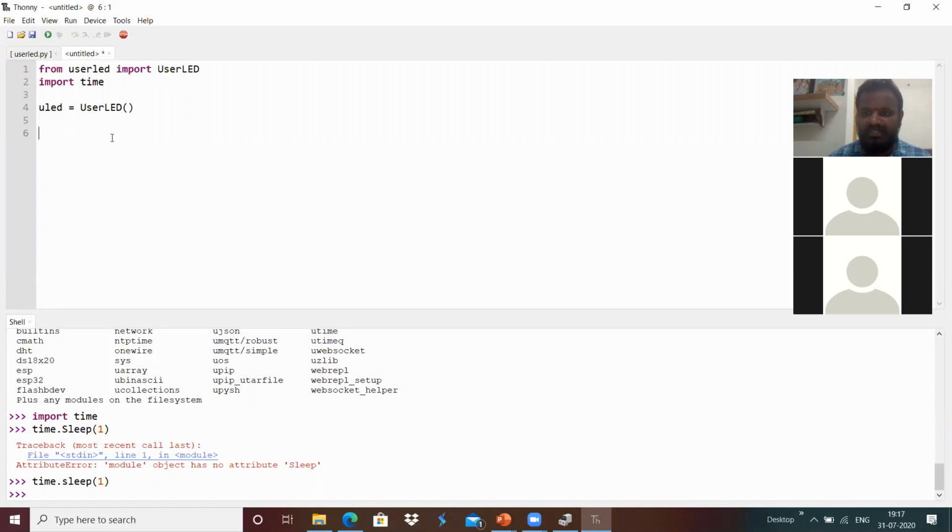Then once I created the LED, maybe I'm going to power on the LED over here in a while loop.